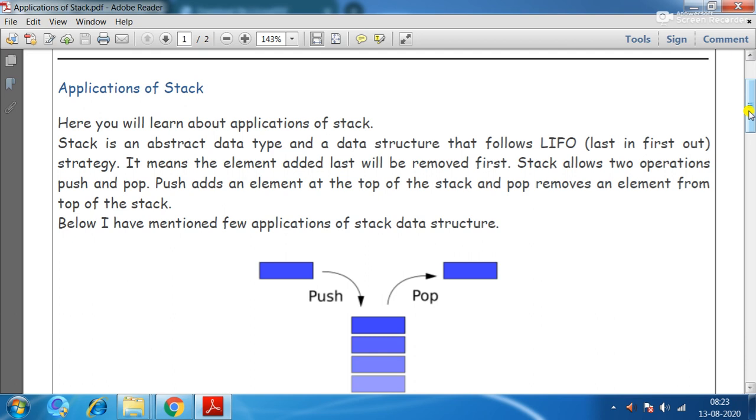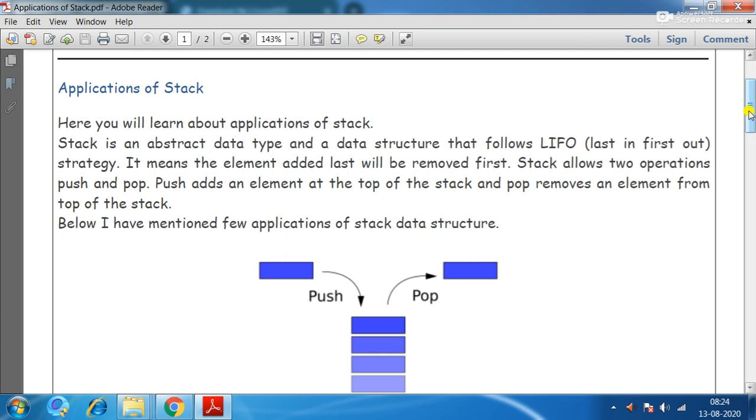Also we have seen that the operation of inserting items in the stack is called push. Push is the process of entering values in the stack. Similarly, when we delete values from the stack, that operation is called the pop operation.